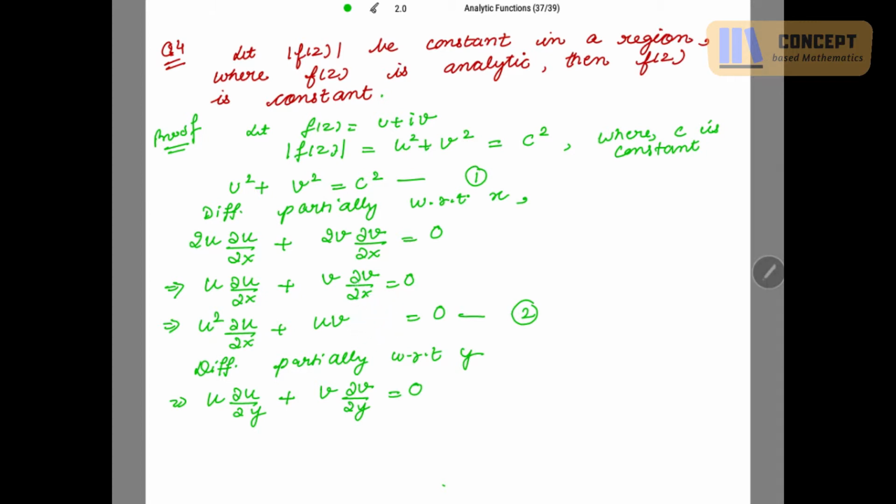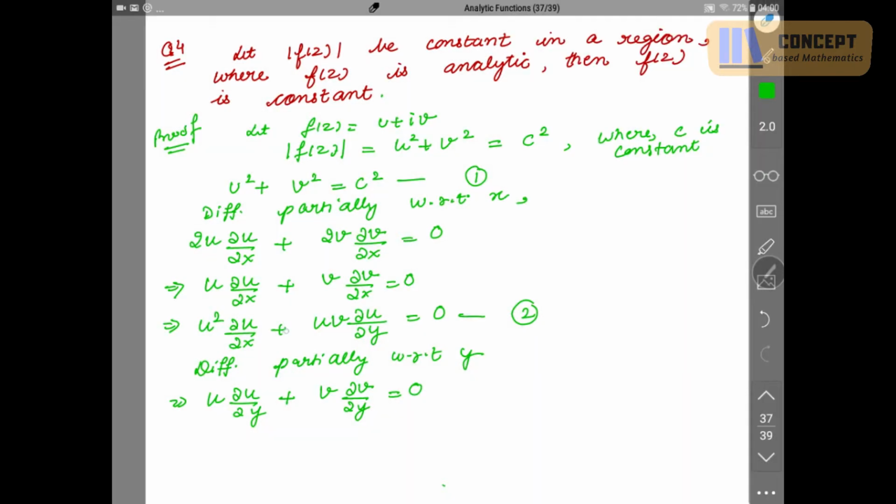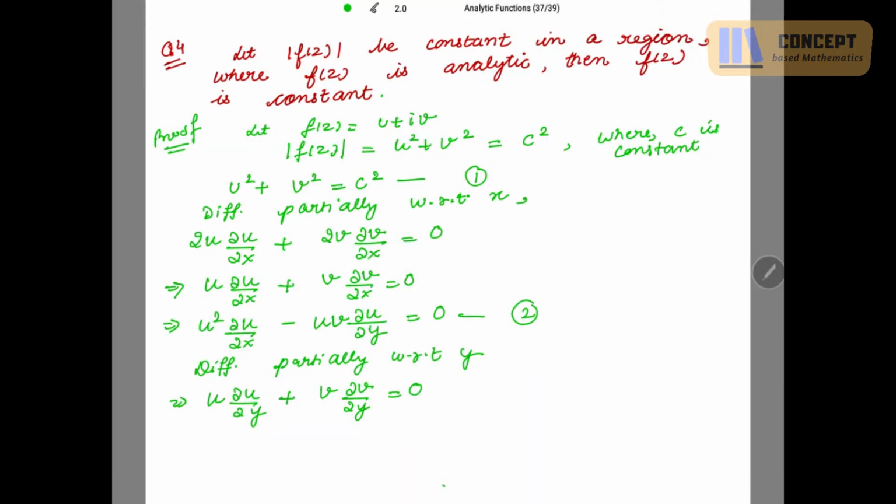So this is ∂v/∂x. Take this in terms of u only, ∂u/∂y, because using the CR equation this sign will change, this will be minus. Okay, now I'm multiplying. Before multiplying, I'll also change this: I take this v to be changed in u.